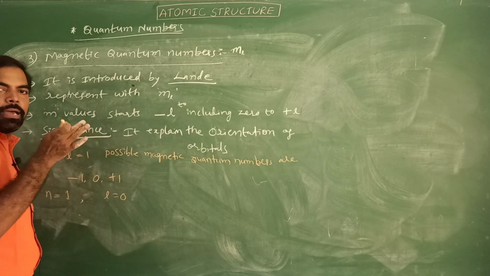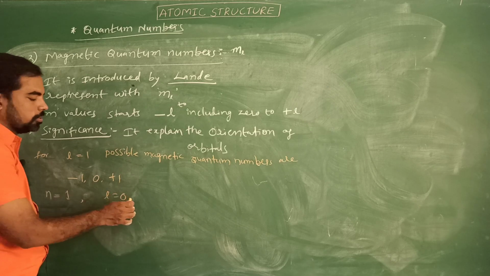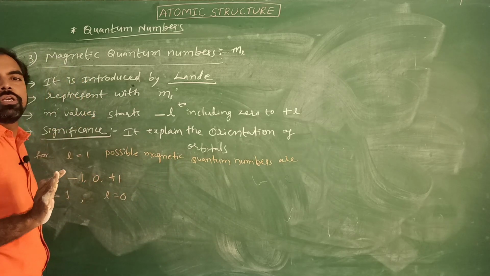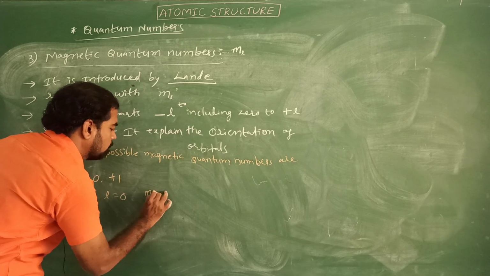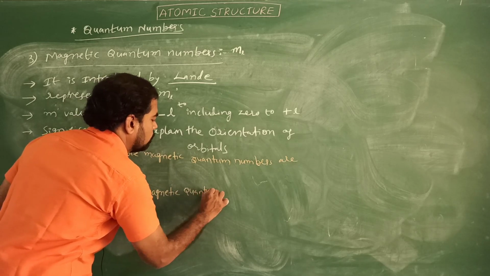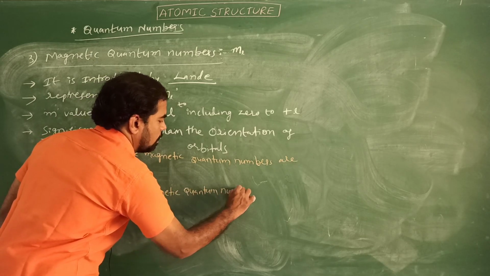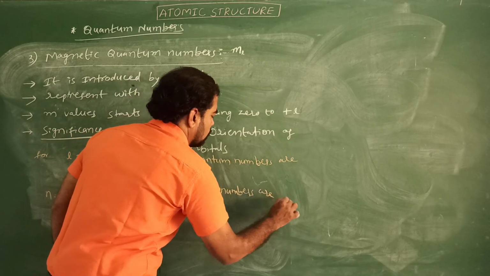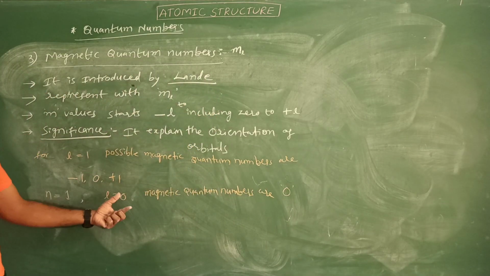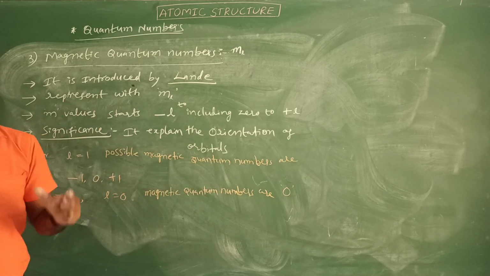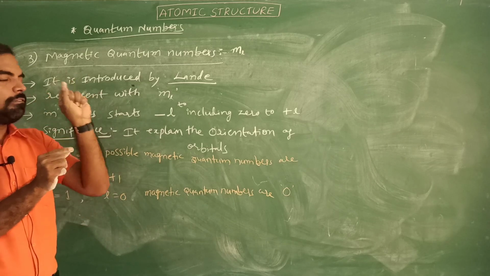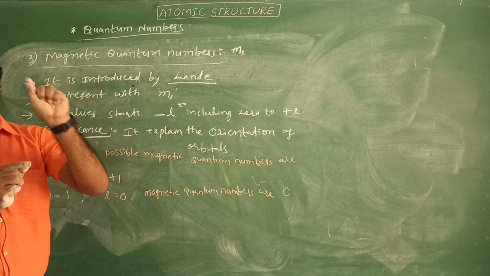What are the possible magnetic quantum numbers for L equal to 0? Simply minus 0, 0, plus 0, that means 0 only. If L value is 0, the m value is always 0.